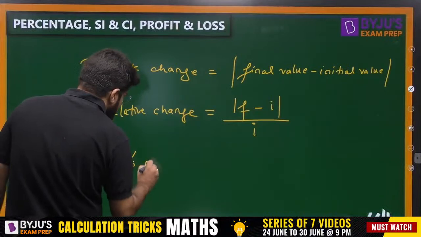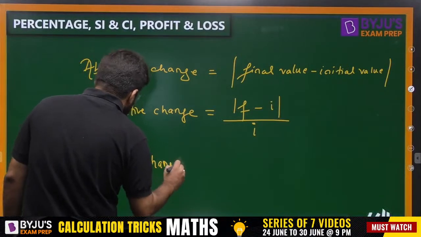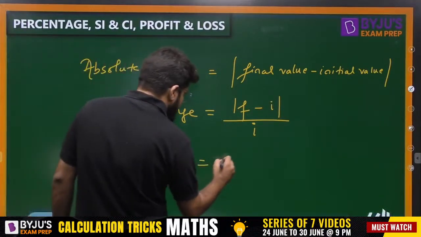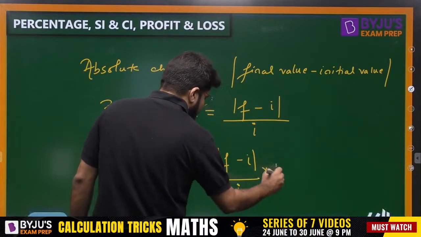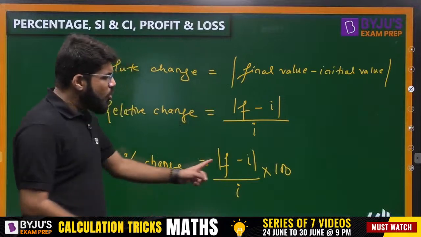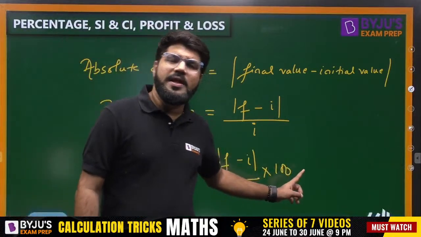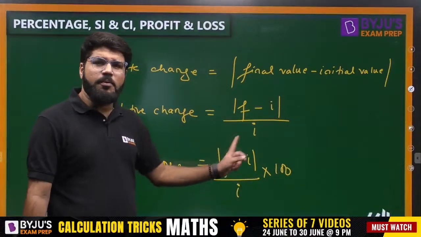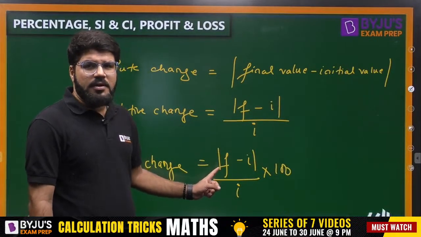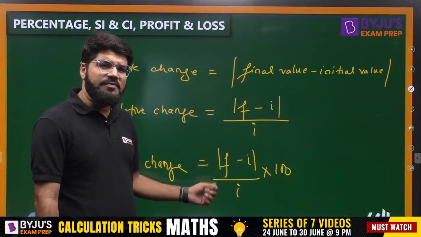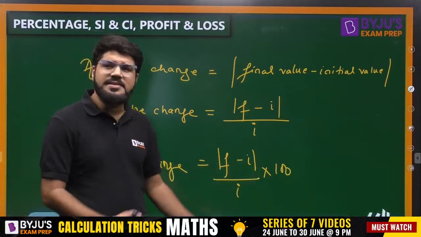And then coming finally to the percentage change, it is the relative change expressed in the form of percentage. So final value minus initial value, modulus, divided by initial multiplied by 100. Suppose you don't take the modulus, so the percentage change may be positive or negative. If it is positive, it means there is an increase, final greater than initial. If it is negative, it simply represents a decrease, final less than the initial.